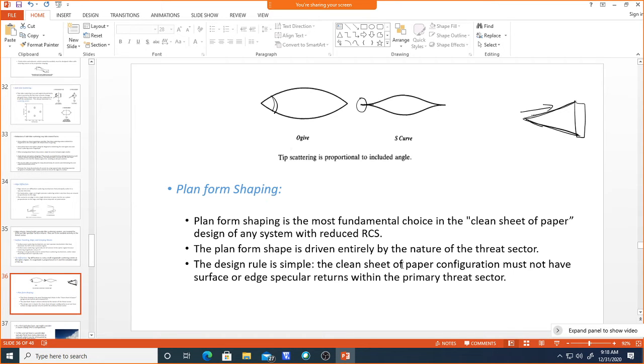So the planform shape is driven entirely by the nature of the threat sector. Whatever shape we form depends on which is the brighter threat sector or brighter scattering centers. Based on that, we will plan the shape. And the design rule is very simple. A clean sheet of paper configuration must have surface or edge specular returns with the primary threat sector. So it should not have any surface or edge specular returns. Whatever threat sector we identified as the primary threat sector, whenever we use this clean sheet of paper configuration, it should not have any edge or surface diffraction.